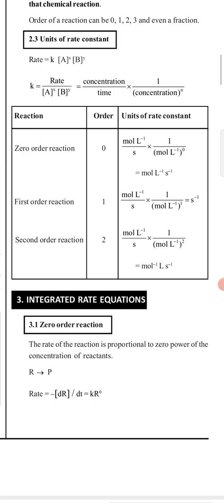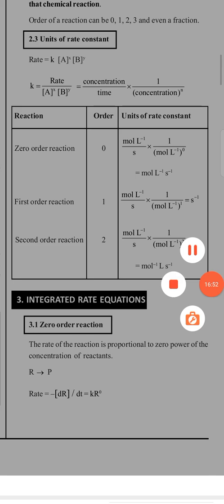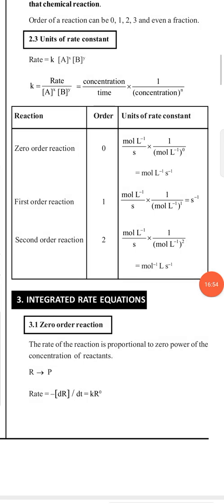So whatever order of the reaction is provided to you, suppose 0, 1, 2, 3, whatever it is, you just put n equals 0, n equals 1, n equals 2, and you will get the proper unit for that particular reaction. So I think all of you can understand this one.